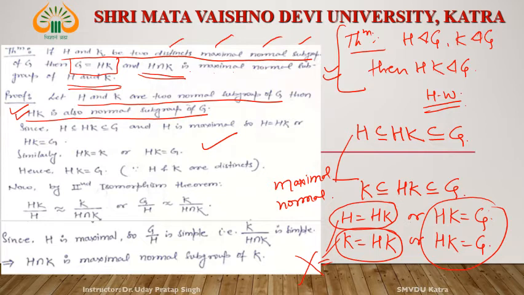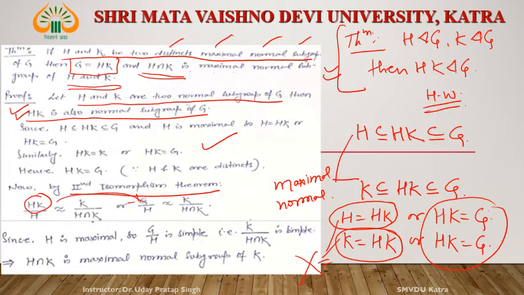Now, H intersection K is a maximal normal subgroup of K. How will we prove it? Apply the second isomorphism theorem. What is the second isomorphism theorem? It says that HK by H is isomorphic to K by H intersection K. What is HK? This HK is G, so G by H.